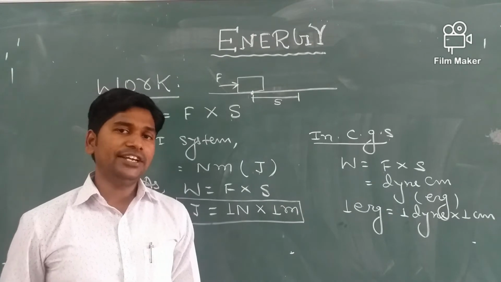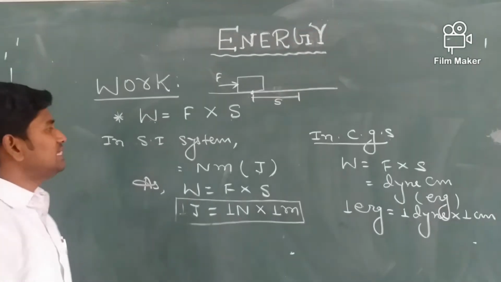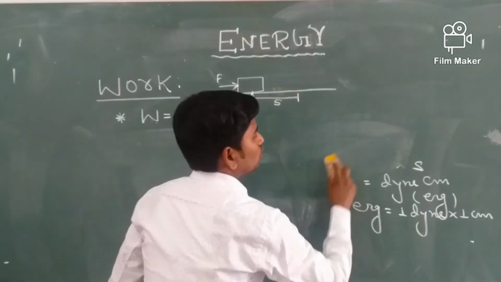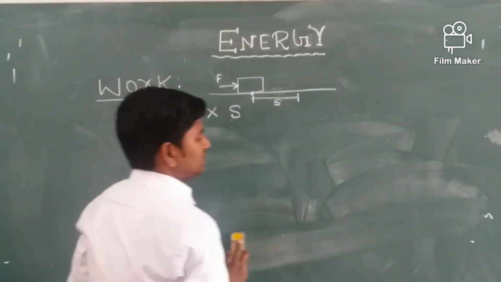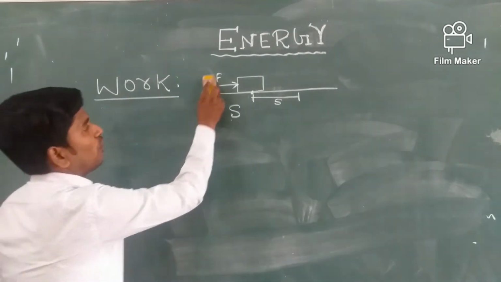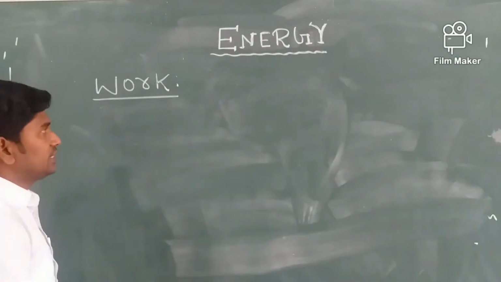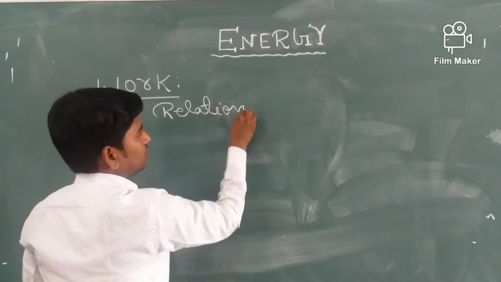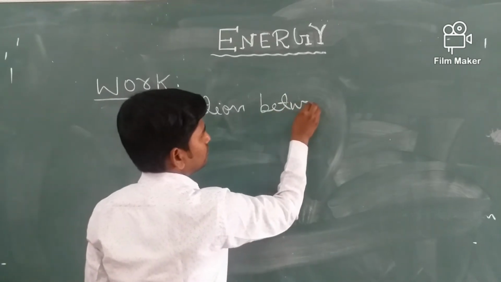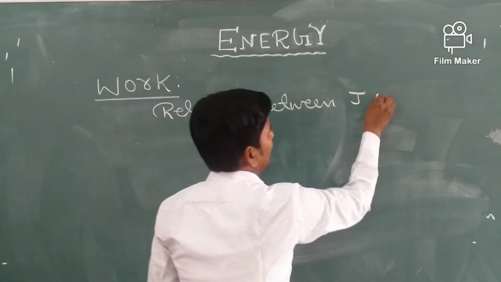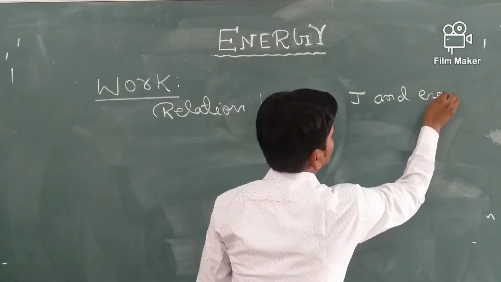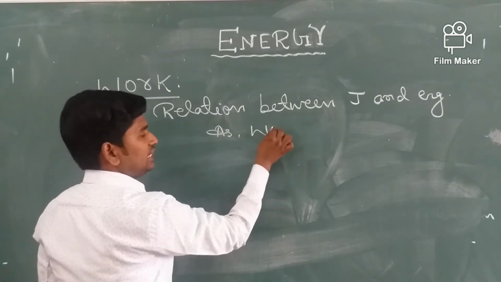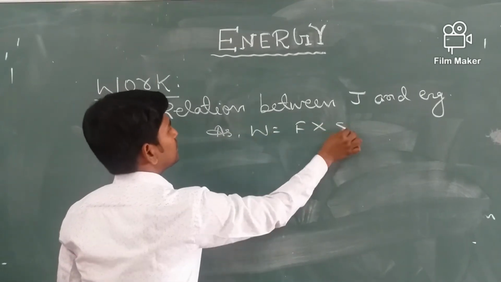Now we will see the relationship between joule and erg. So what is the relationship between CGS and SI unit of work? So next point is relation between joule and erg. See, as we know, work is equals to force into displacement.